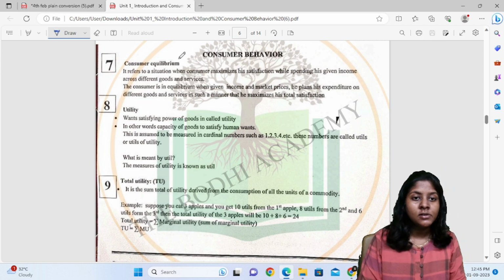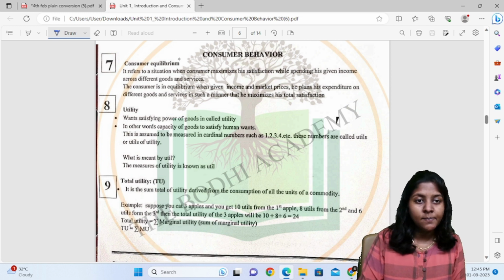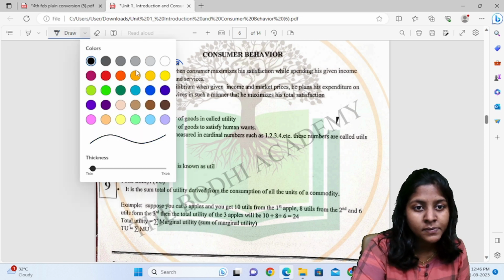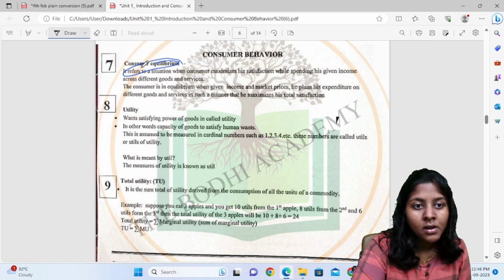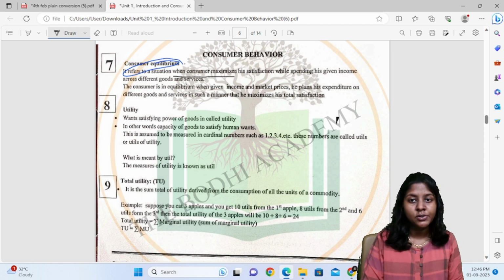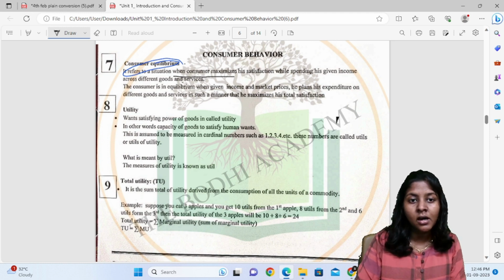The topic which is very important is consumer equilibrium. So what do we mean by that? It refers to a situation when the consumer maximizes his satisfaction. How will a consumer maximize his satisfaction by spending his income across different goods and services?